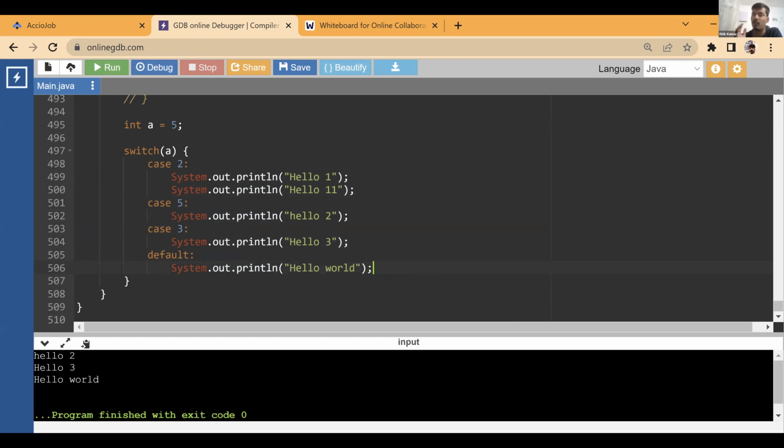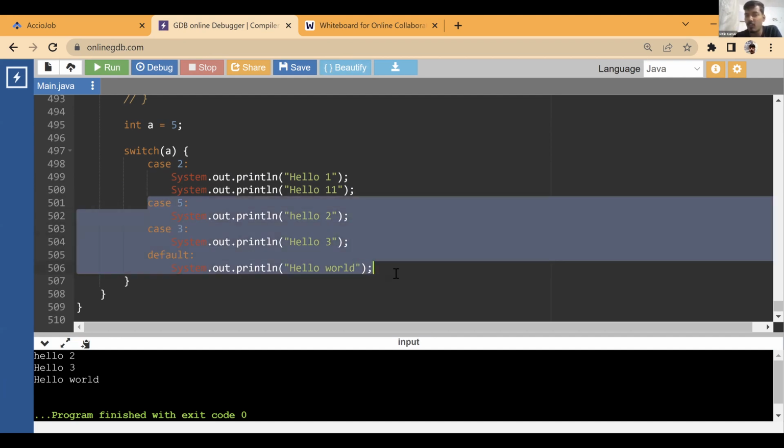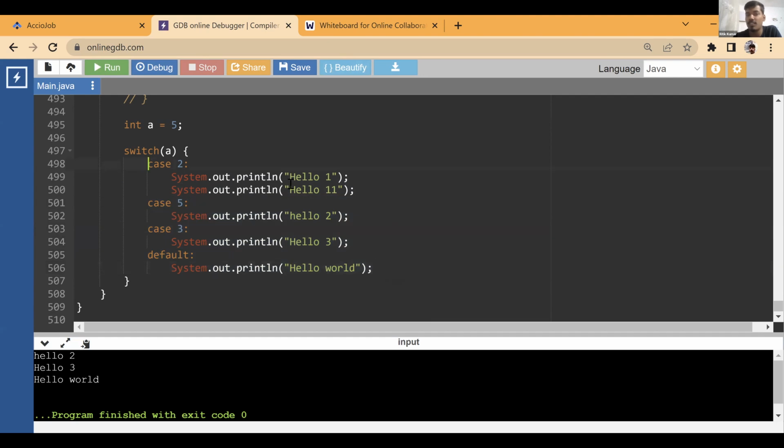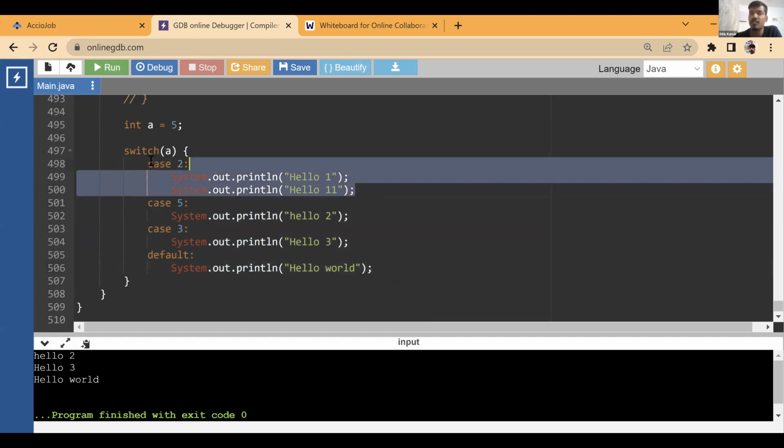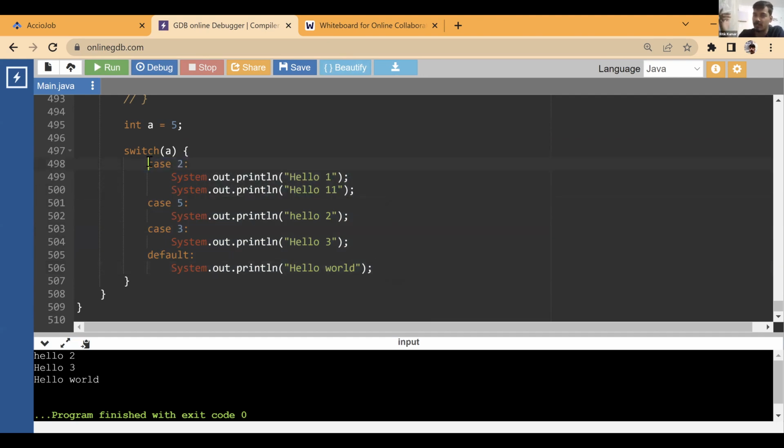It doesn't print all the statements in case you don't have break. The condition which is satisfying, from there it will print all the other things, right? So for example, here it satisfied, so it printed all the statements after it, not these two statements. So these two statements will not print because the condition is not satisfying. Okay, and this situation is known as fall through, which happens in case of missing break.